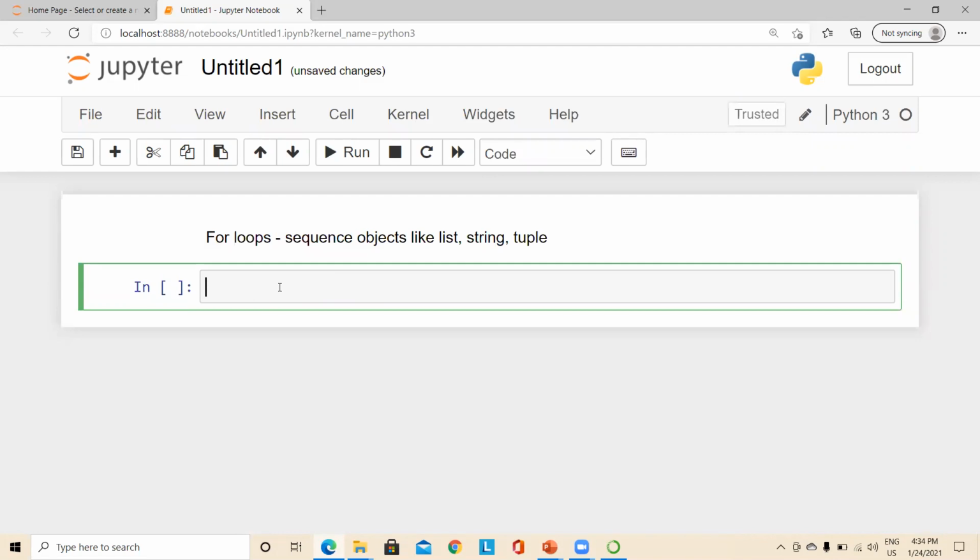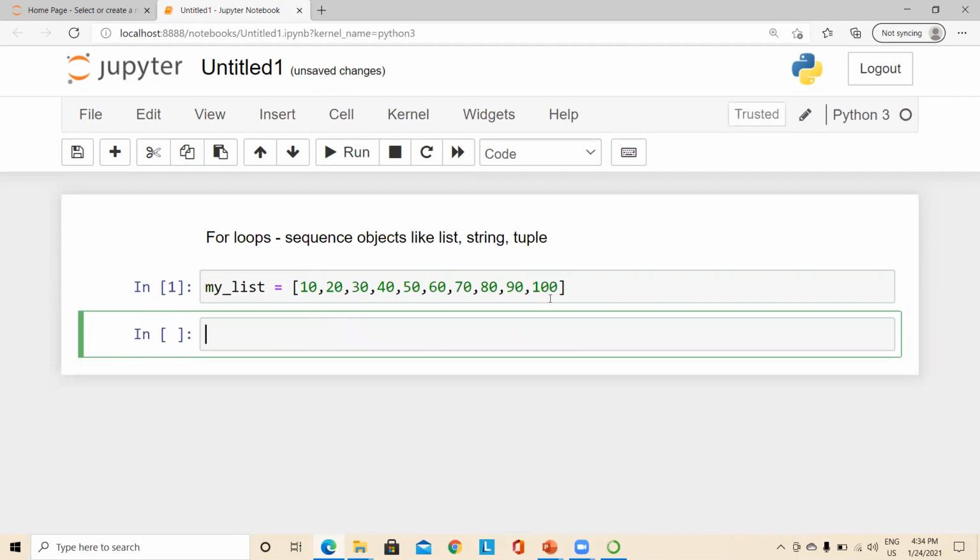Let us first create a list called my list with the values 10, 20, 30, 40, 50, 60, 70, 80, 90 and 100. So totally there are 10 elements in the list. Now I want to use a for loop to print the elements in the list.